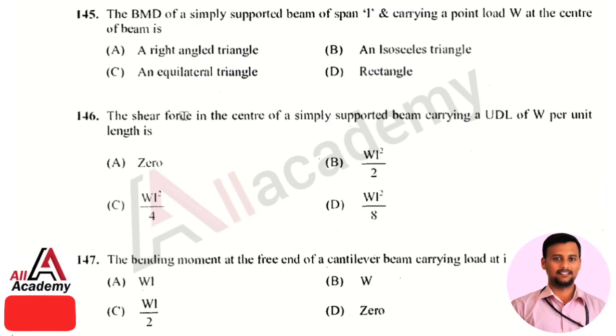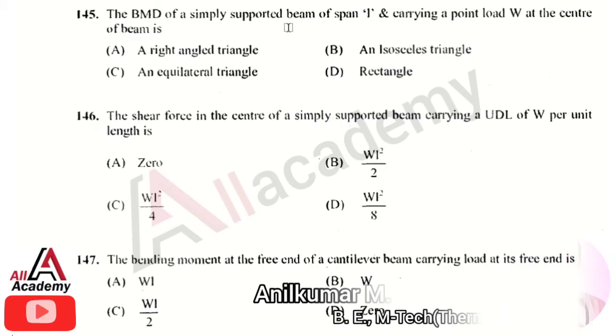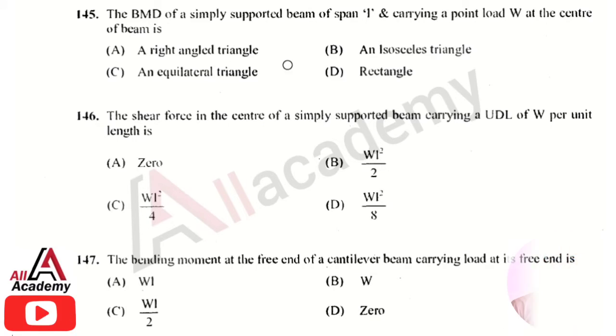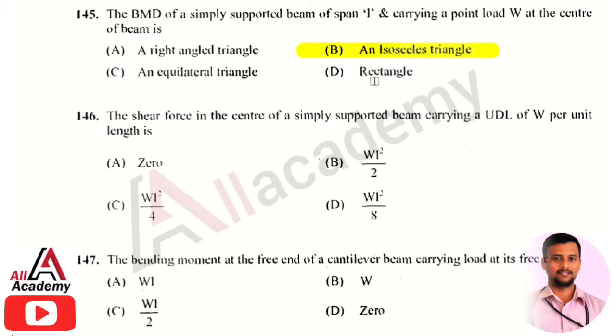And the next question is the BMD, that is bending moment diagram of a simply supported beam of span l and carrying the point load W at the center of the beam is. The right answer is option 2. That is the bending moment diagram will be an isosceles triangle. So it will be in the shape of an isosceles triangle.